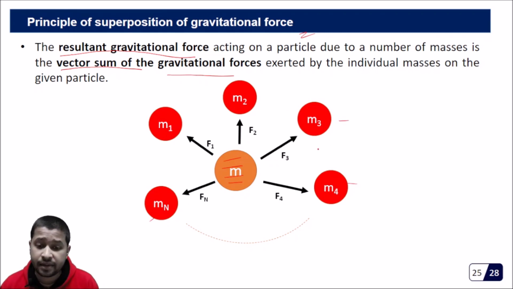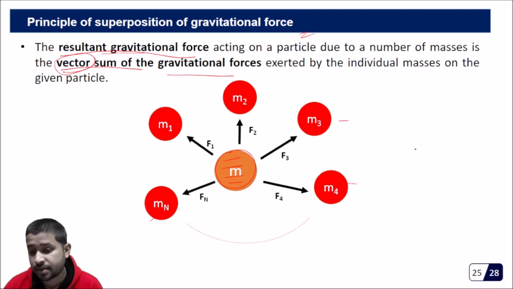So there are n different masses surrounding this small mass M. Now we know that gravitational force is attractive in nature, along the line joining the centers. So this mass will be attracted to M1, it will be attracted to M2, M3, M4, and so on. So this will have a net force acting on it. That net resultant force is given by the vector sum.